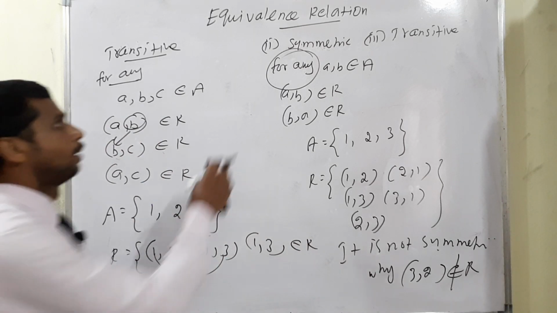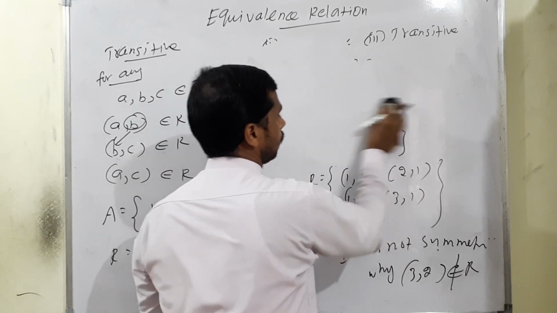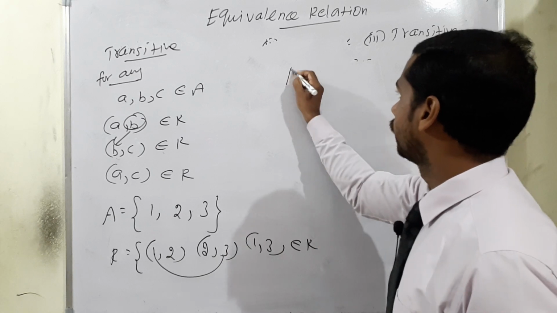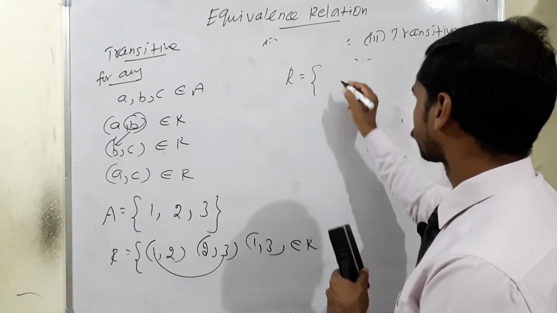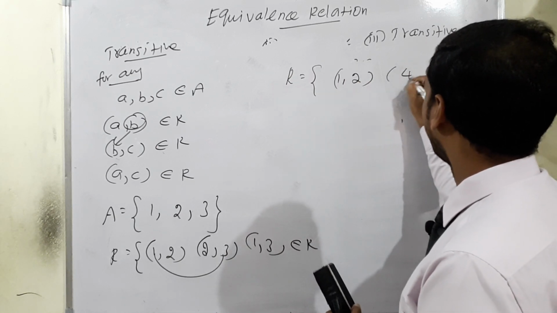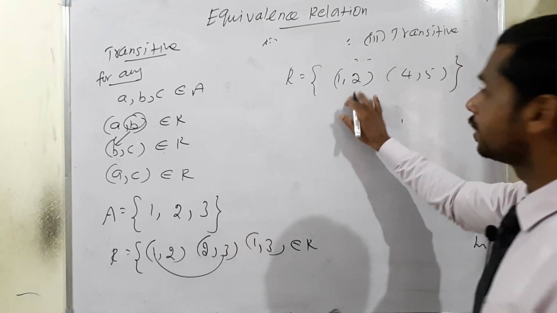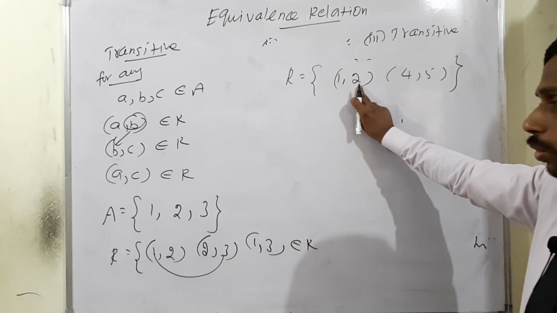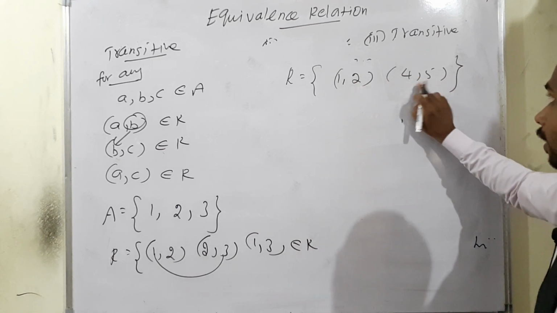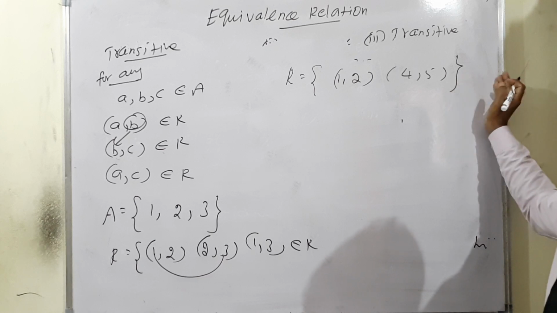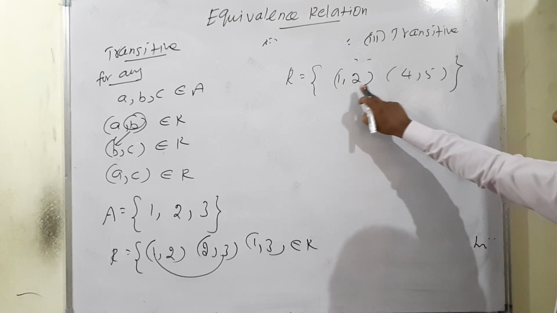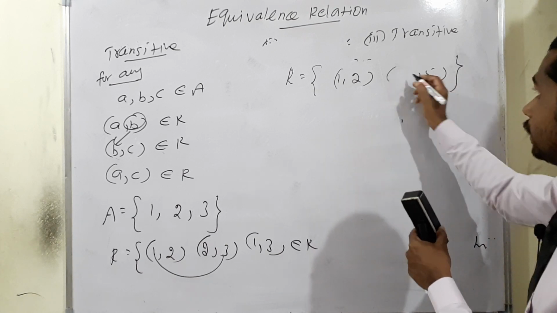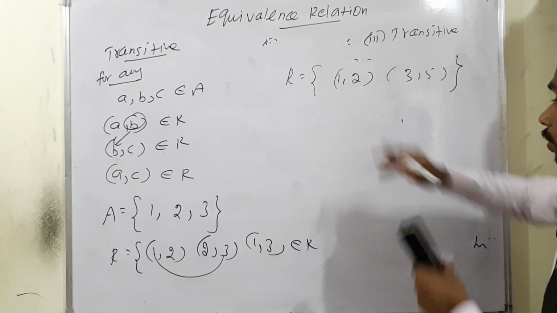Another example. Suppose the relation R is {(1,2), (4,5)}. We can say it is transitive. Why? Each time it is a single pair. (1,2) is not connected to anything, and (4,5) also has nothing connected, since 5 is not the start of any pair. That's why we can say it is transitive. But if instead of 4 there is 3, then it is a connected pair.